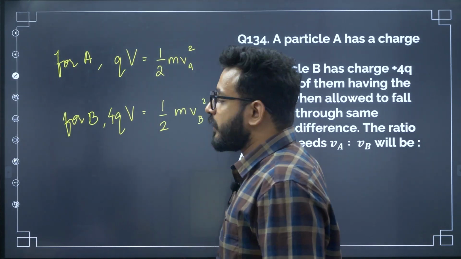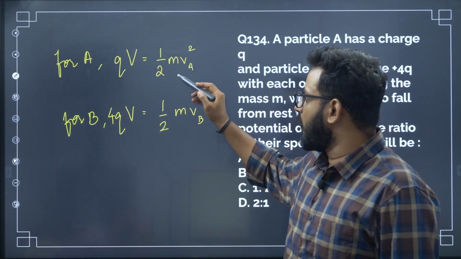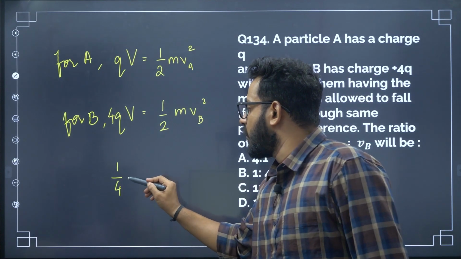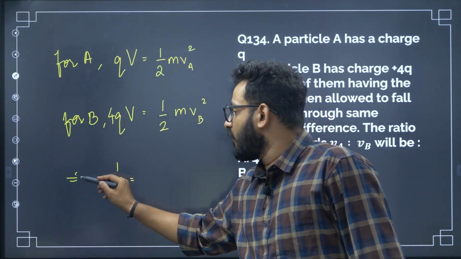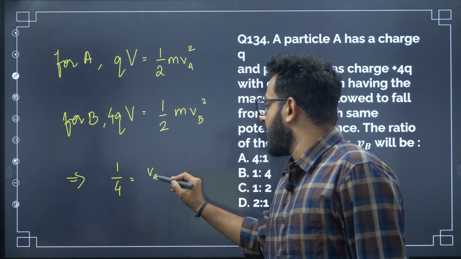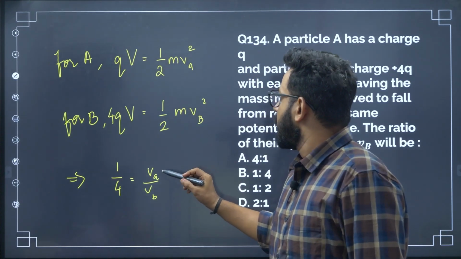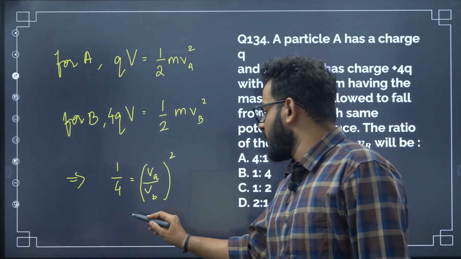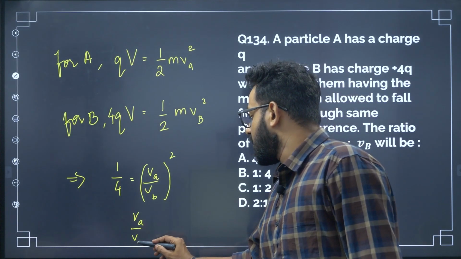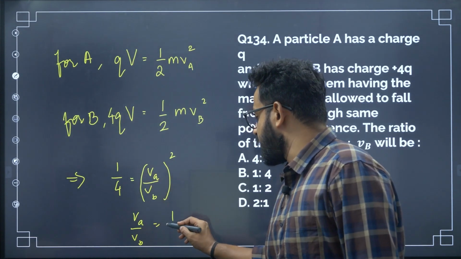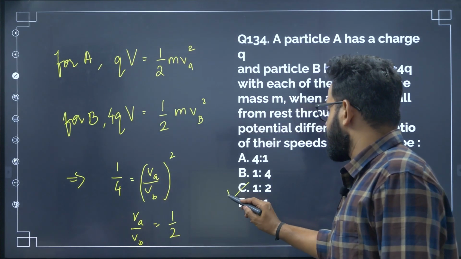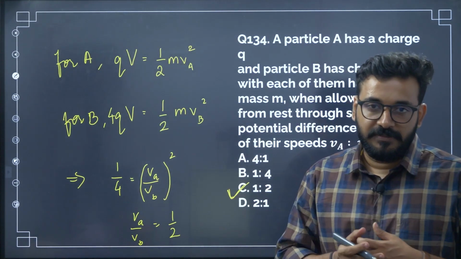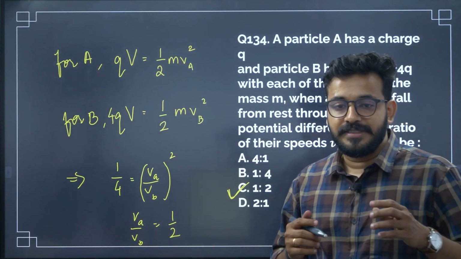Now it's very simple, we just have to take a ratio. Divide both the equations, of course, half m will get cancelled, QV will get cancelled, 1 by 4 is equal to VA by VB whole square. Take the root on both the sides, so VA by VB will be 1 by 2. So the correct answer is option C, 1:2. So the ratio of the velocity between them is 1:2. So that is the correct answer.